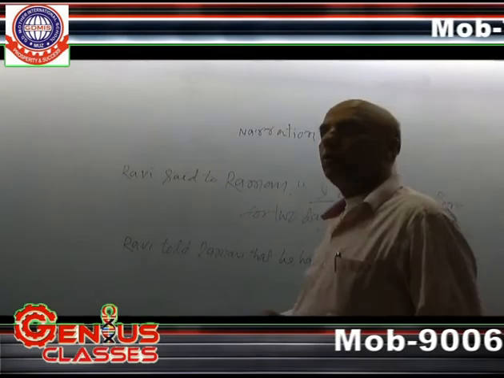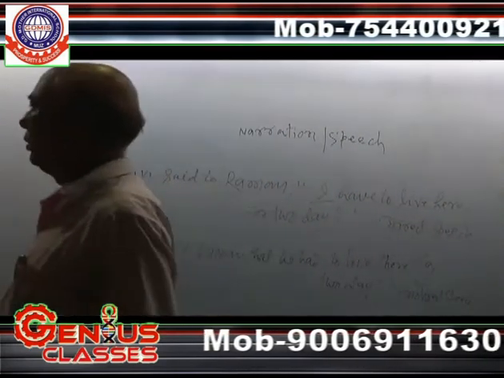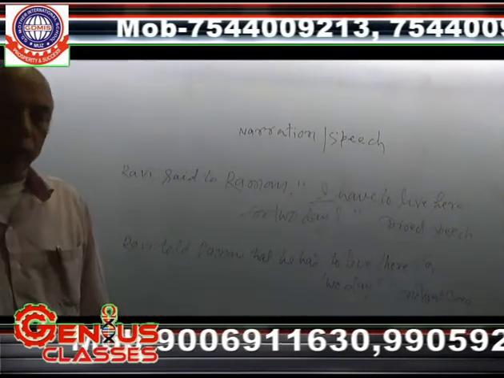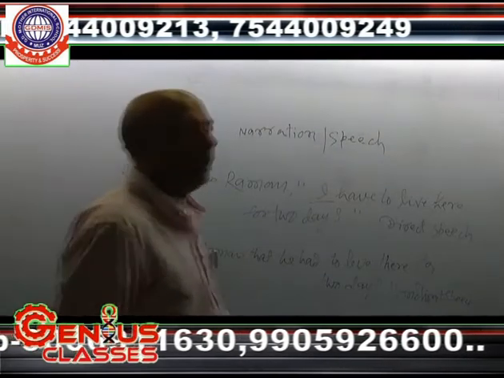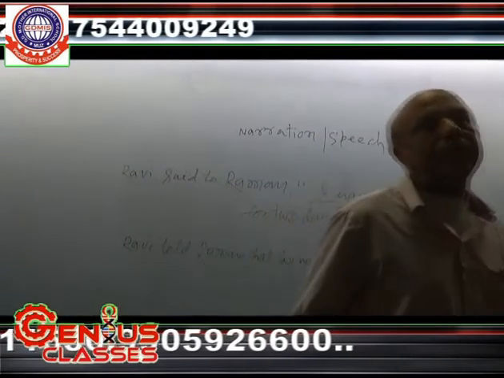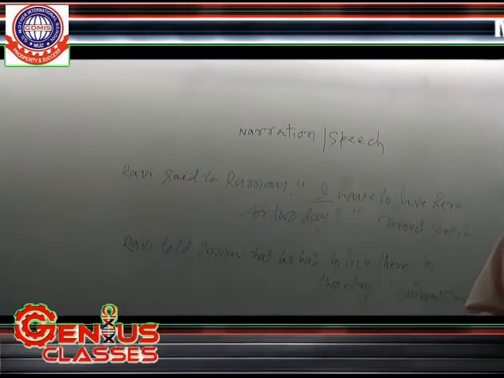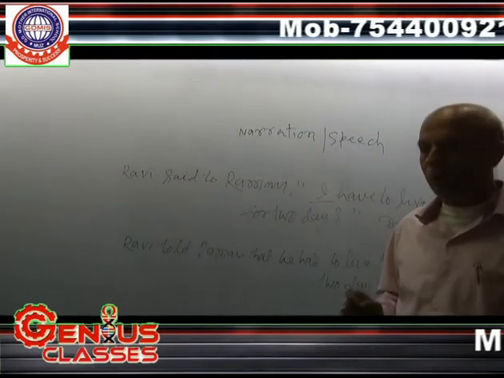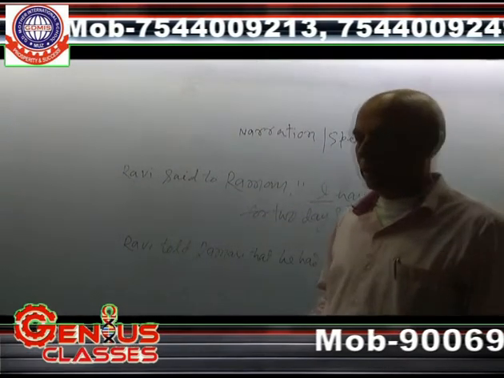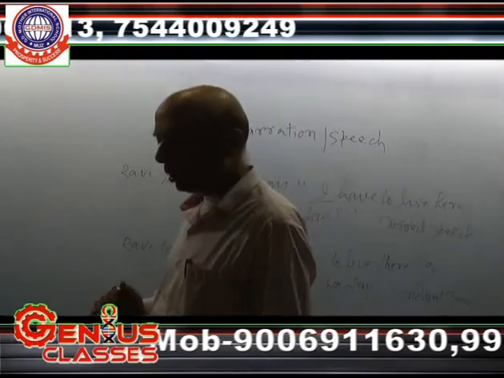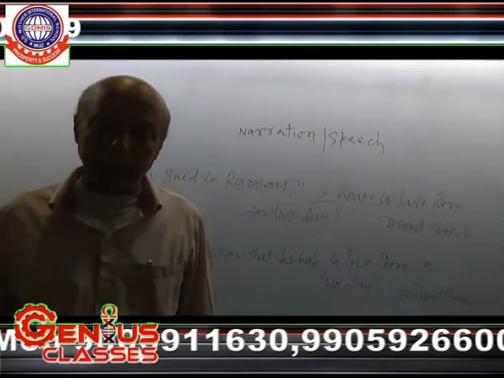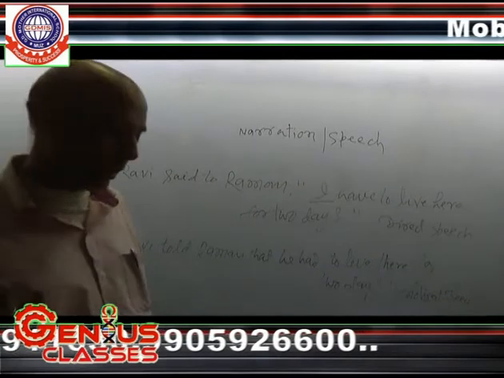Again, I have told you some of the universal truths. Those universal truths do not require any change, only that, in the course of changing from direct to indirect. So I have taught today general rules along with all the rules that are applied with assertive sentences.